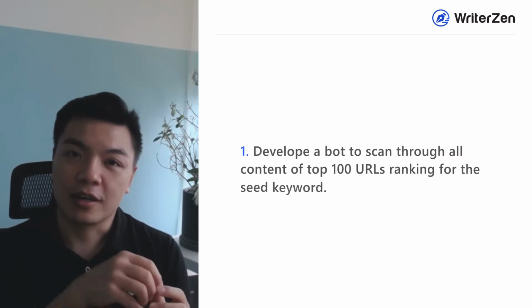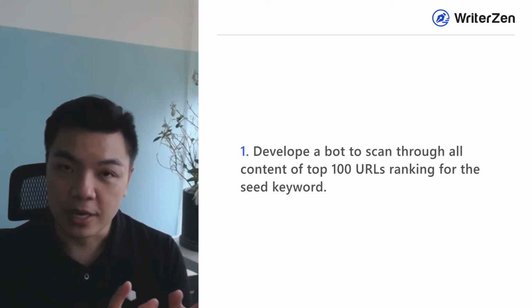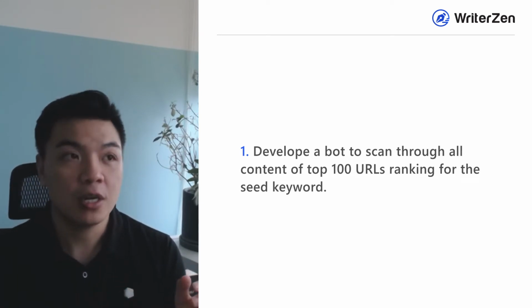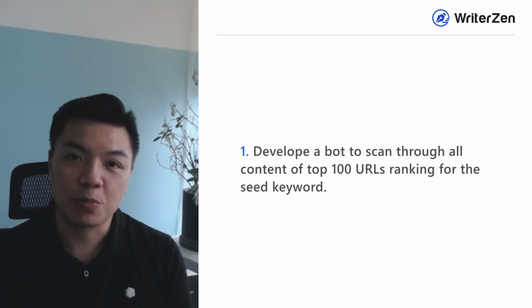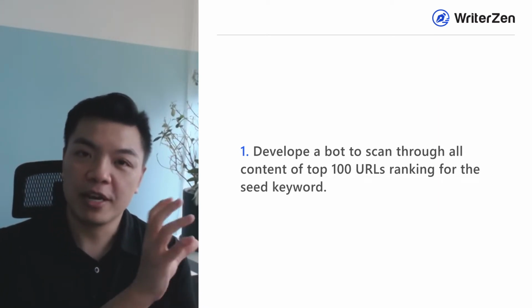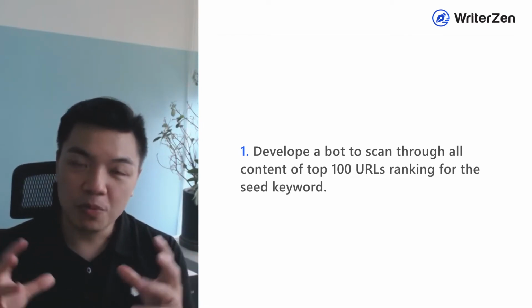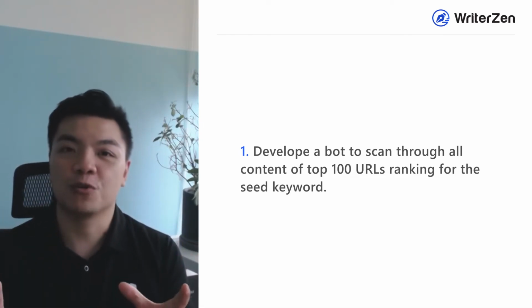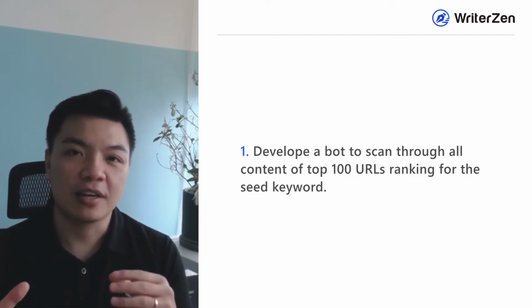what we do is that we build a bot that goes into the top 100 ranking URLs of that SERP. And we use a natural language processing algorithm to look for all the subtopics relevant to the main topic that appear in all of those contents, and we group them up and present them for you. This way, we kind of build the process of our thinking backward.